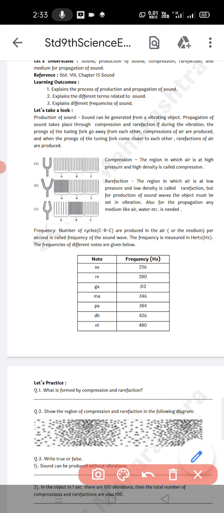Frequency of different notes are given below. Here it is given. Frequency is measured in hertz.